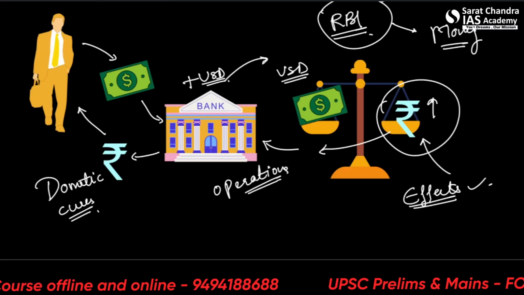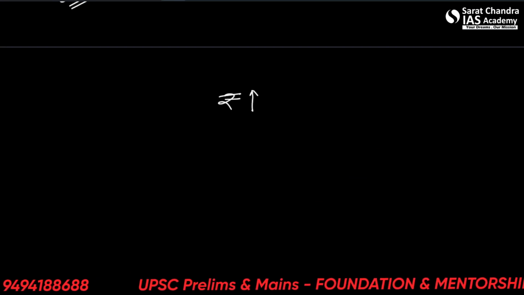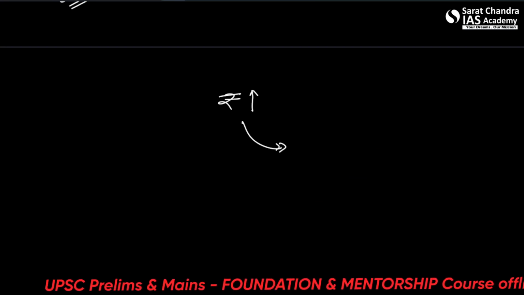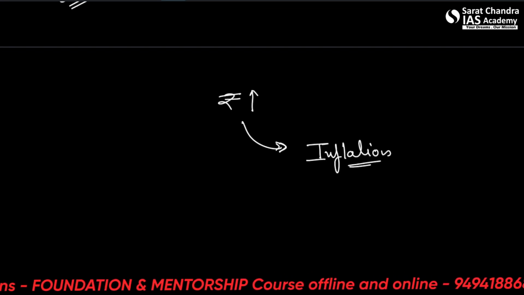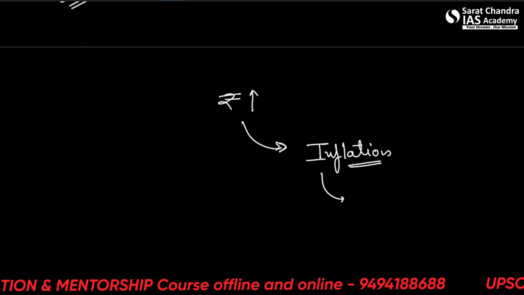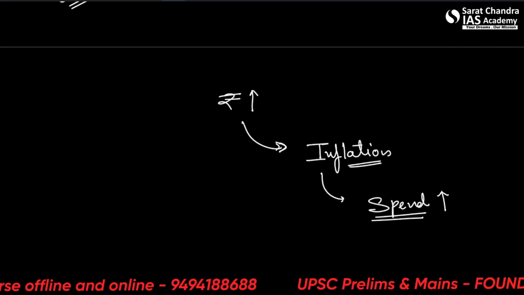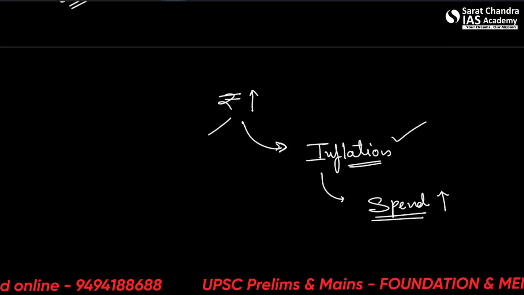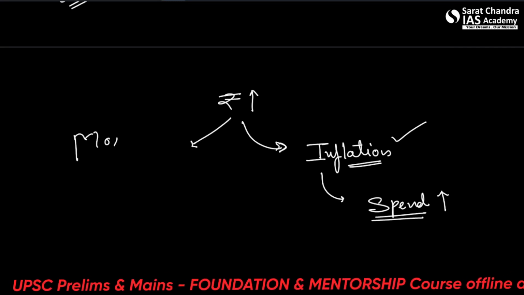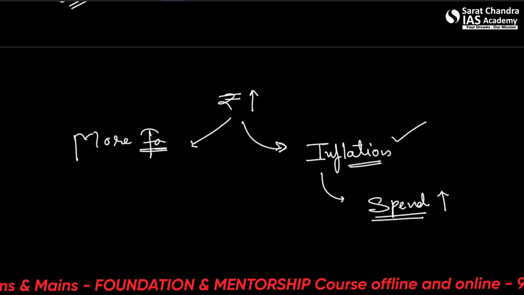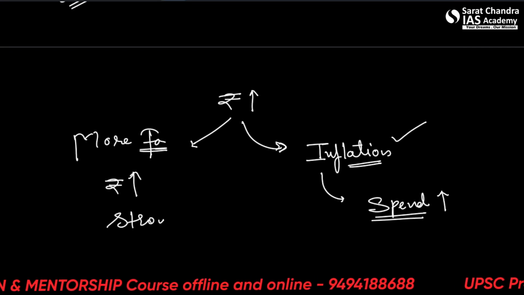So this increased rupee can have various effects. It can have two types of effect. One, people have more rupees, there is more money supply, which means there can be inflation. If people have more money, then they are willing to spend more money on the same thing, and that can lead to inflation. On the other hand, having more forex can make the rupee stronger.